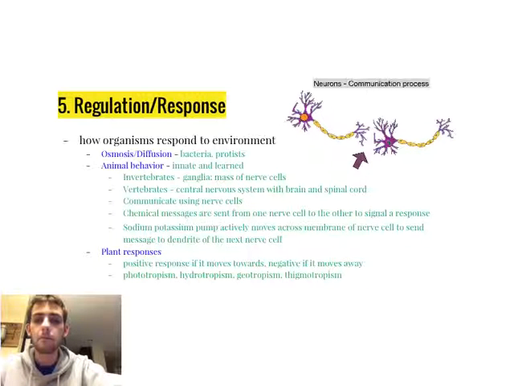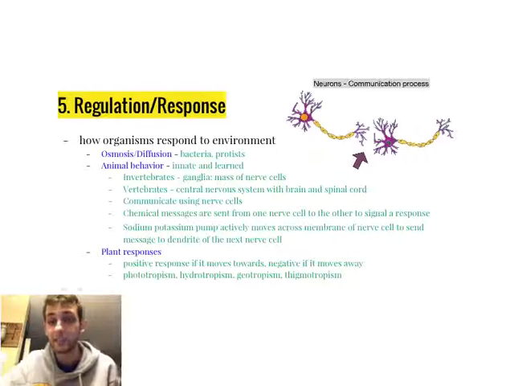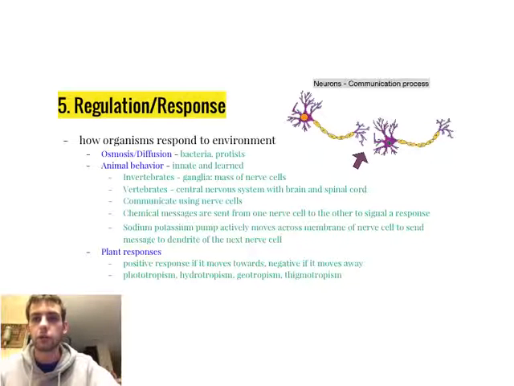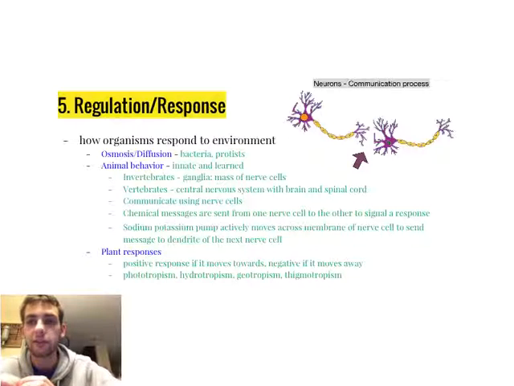The fifth life process is regulation and response, and this is how organisms are going to respond to the environment, specifically a stimulus. Remember, a stimulus is anything that can cause a response. And so, of course, some organisms will do this through their interaction with the cell membrane, so osmosis and diffusion, like bacteria and protists. Other organisms have actually evolved specific types of behavior, and there are two types, innate and learned behavior. And we'll talk about those in another video. So invertebrates have something called ganglia, and ganglia are a mass of nerve cells, and these nerve cells are what allow them to respond to the environment.